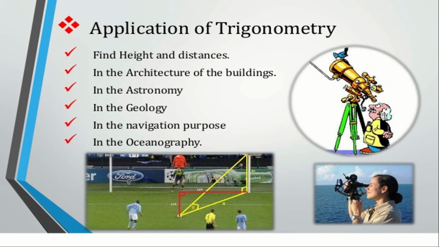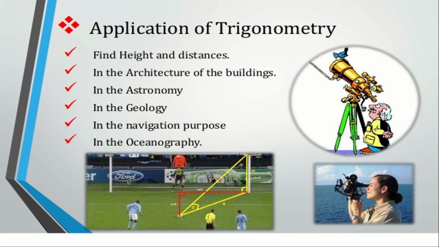One such is finding heights and distances. Height of a building, height of a mountain. So no one is using a measuring tape to measure the height of Mount Everest or Mount K2. So here the similar triangles of the trigonometric ratios have been used to find the distances and height of such enormous things. Next is in the architecture of the buildings. In architecture of the bridges also, trigonometric ratios and identities have been used.